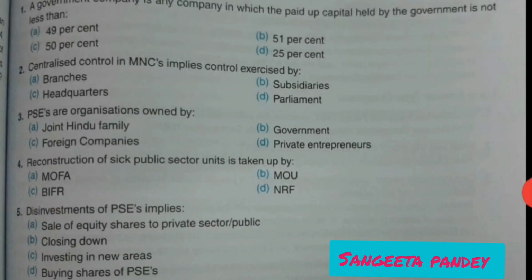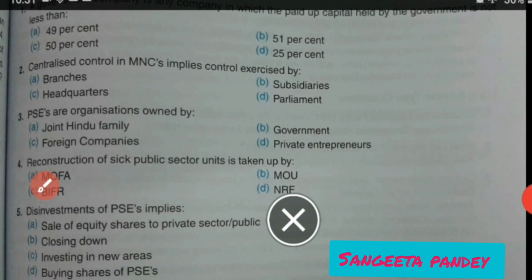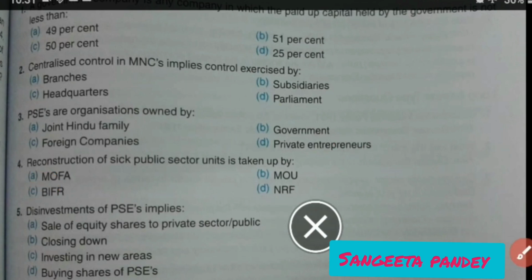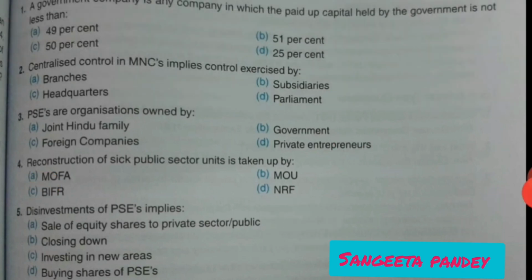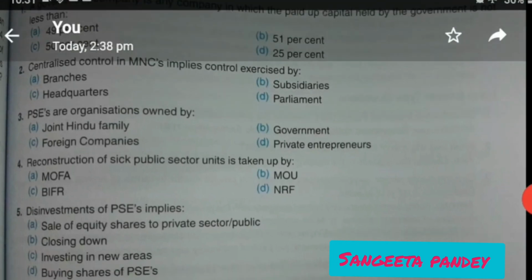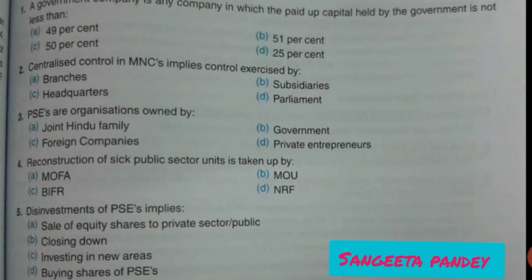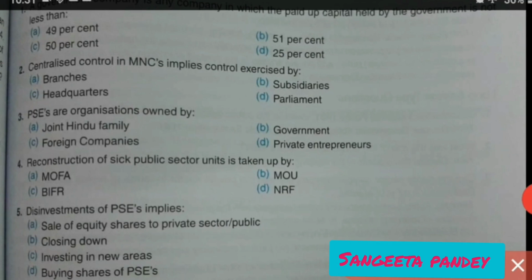A government company is any company in which the paid up capital held by the government is not less than 49%, 51%, 25% or 50%. See, if 49 or 50% or 25% it would be there, then it means that 50%.